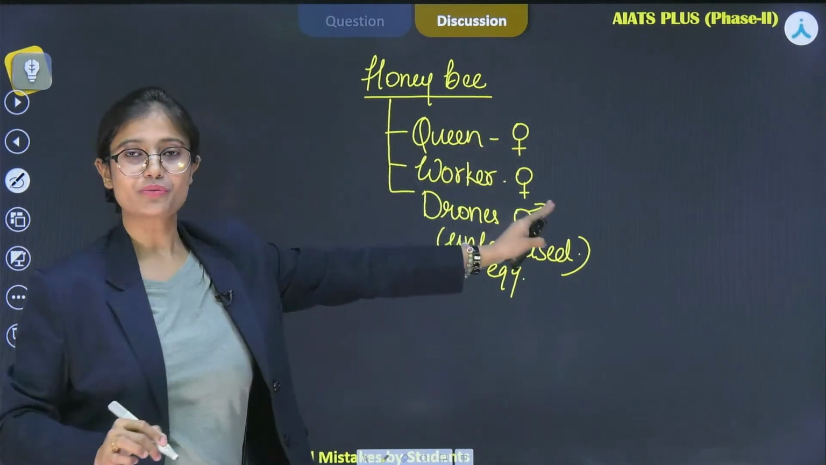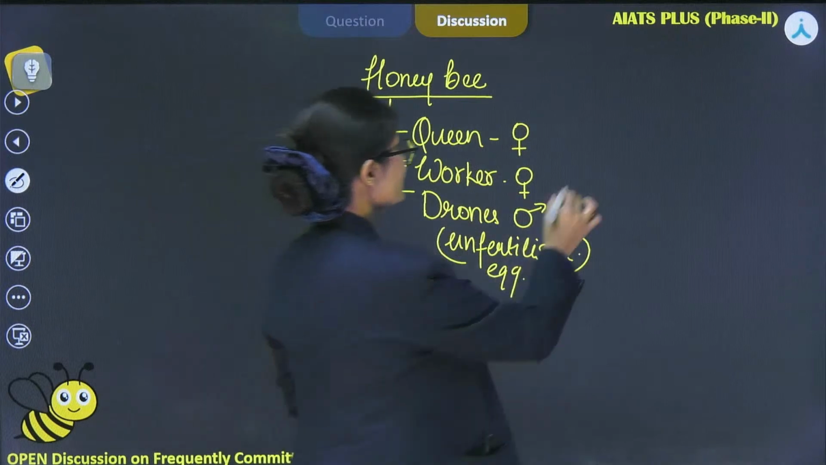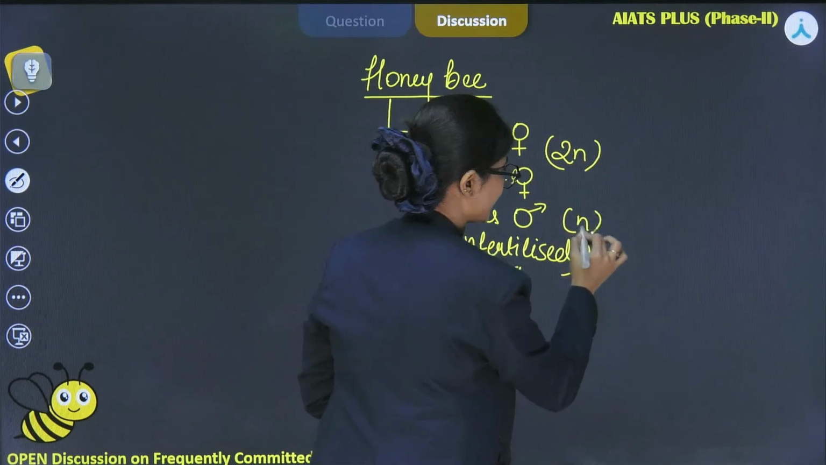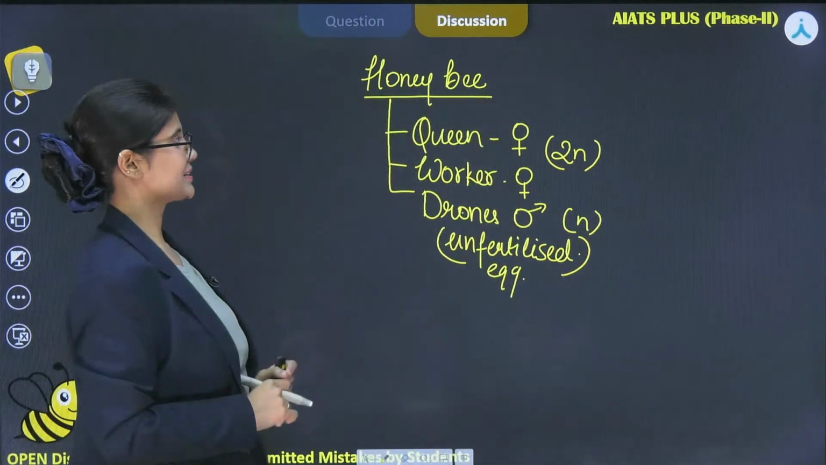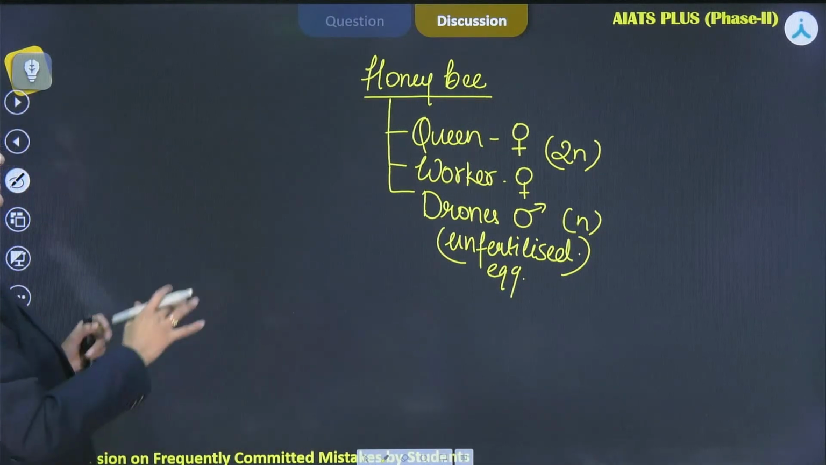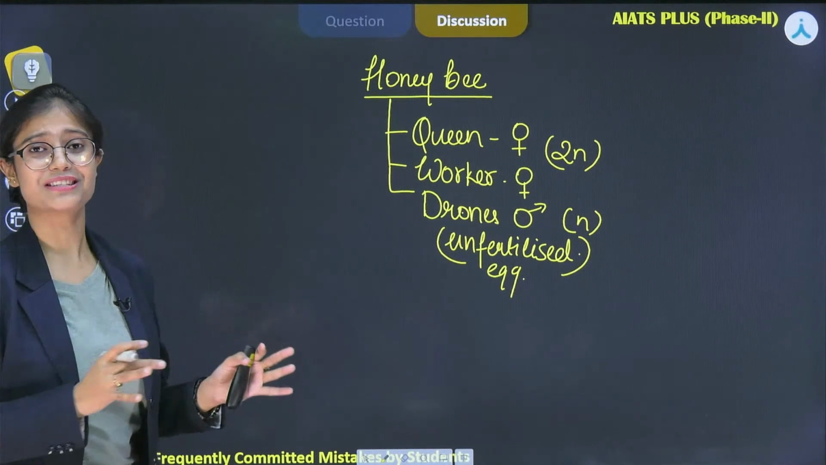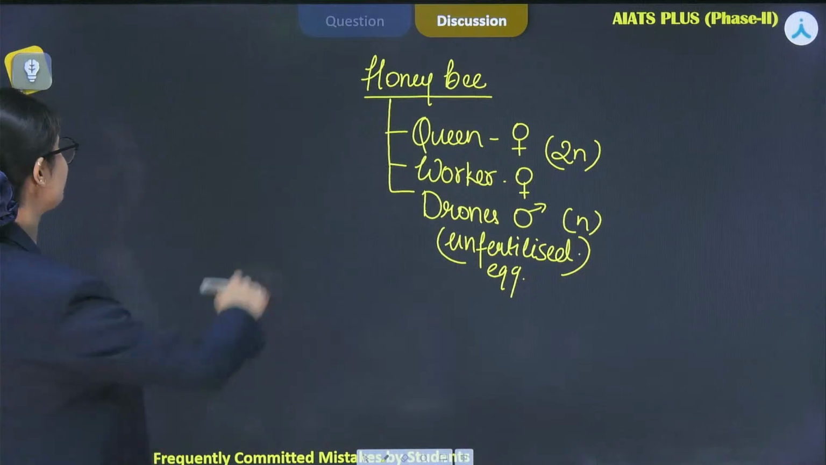So here, the two females are both diploid. That means 2n. If we talk about males, they are haploid. So this is the case. Now let's see how we can determine the sex in them, and what the procedure for sex determination in honeybee is.